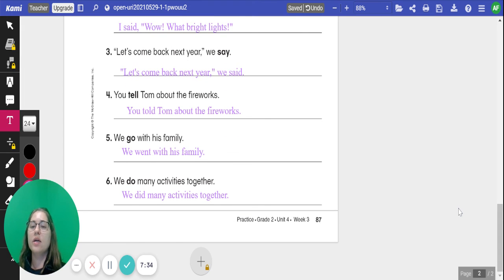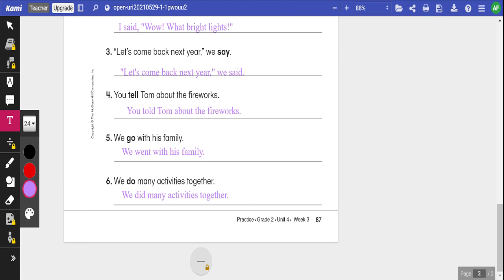All right, for number 3, let's come back next year. We said. Say becomes said. Number 4, you told Tom about the fireworks. Tell becomes told. 5, we went with his family. Go becomes went. And number 6, we do many activities together. Do becomes did. And the sentence will become, we did many activities together.